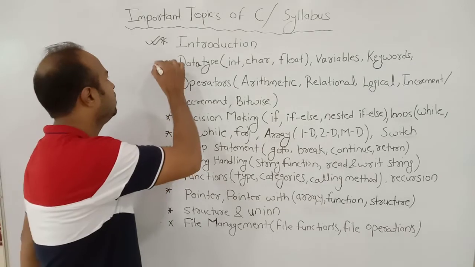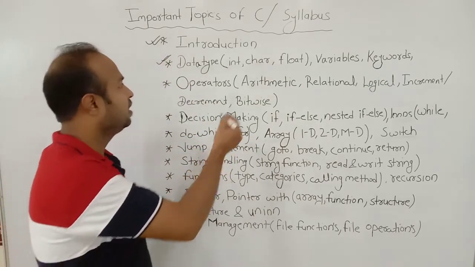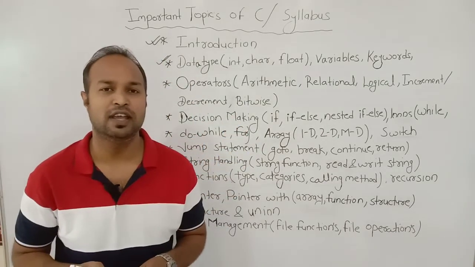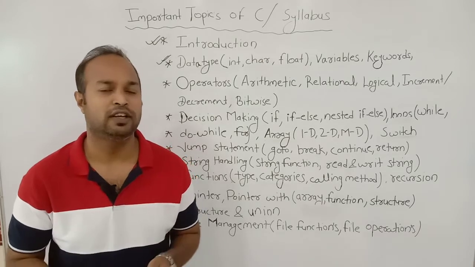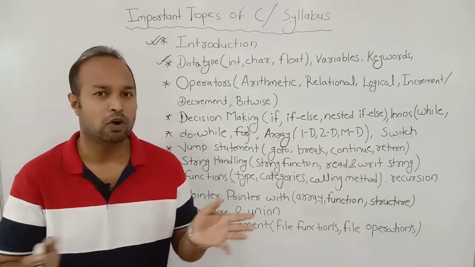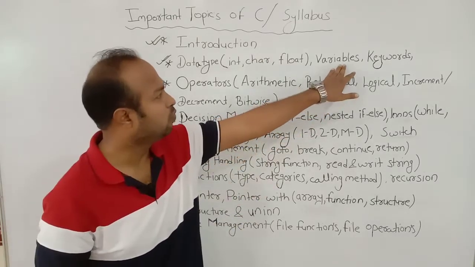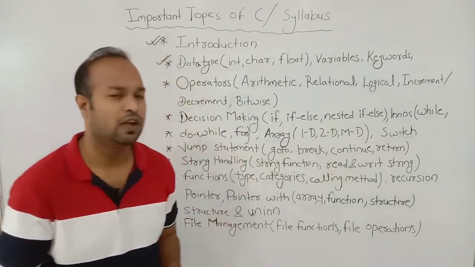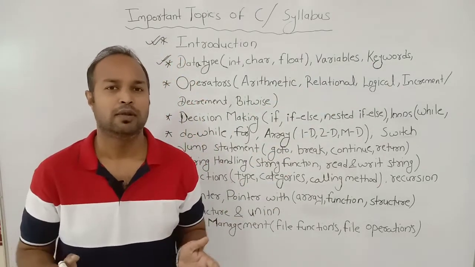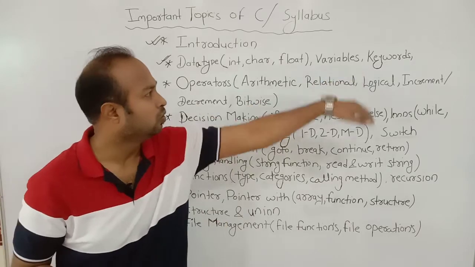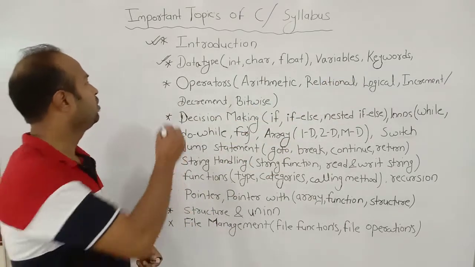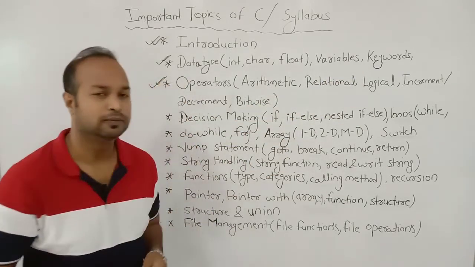Then next we studied about data type. There are different types of data type in C like integer, float, character. We see all about all data types. Then we studied about variables, keywords, what is a variable, what is a keyword, and important points related to these things. Next point we study about operator.